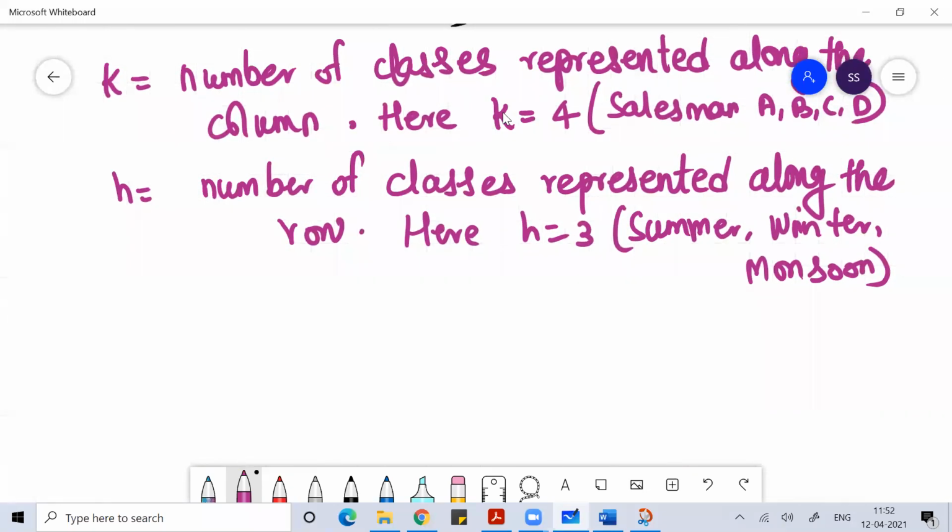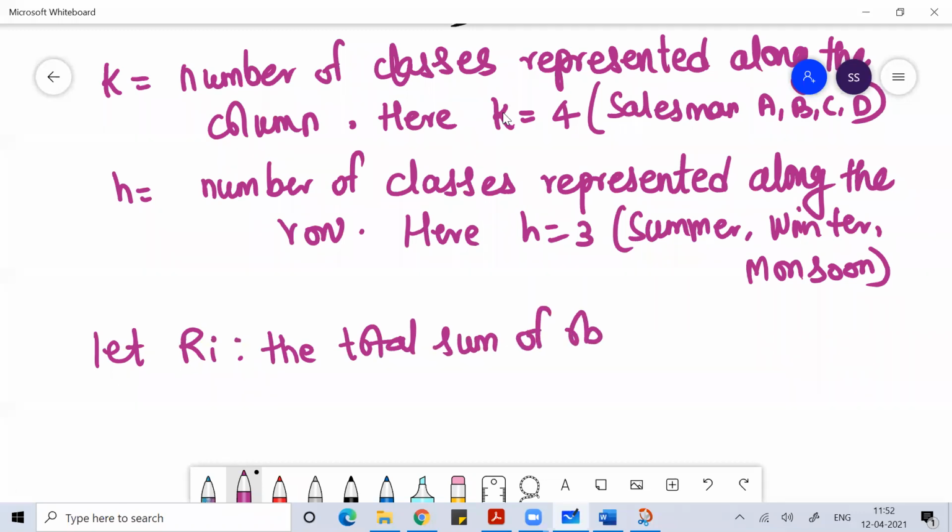Going further, let Ri be the total sum of observations in the ith row.